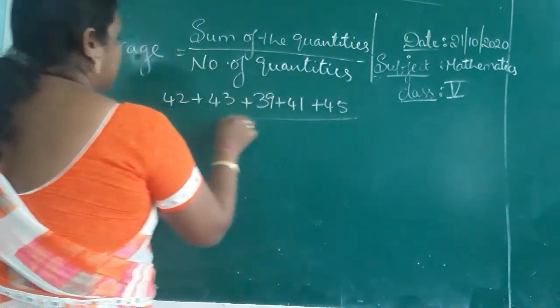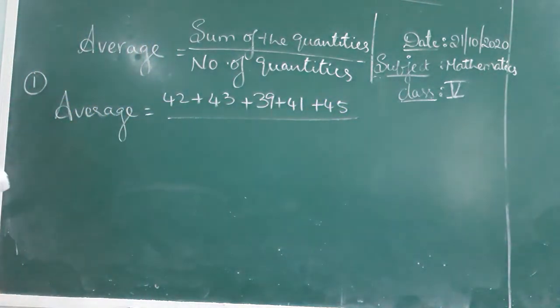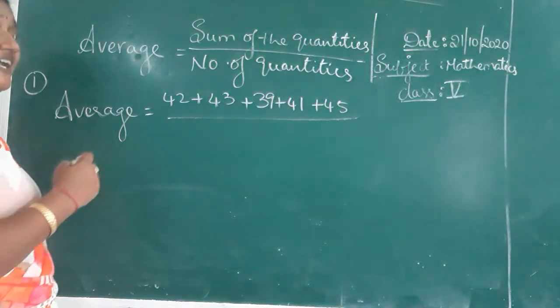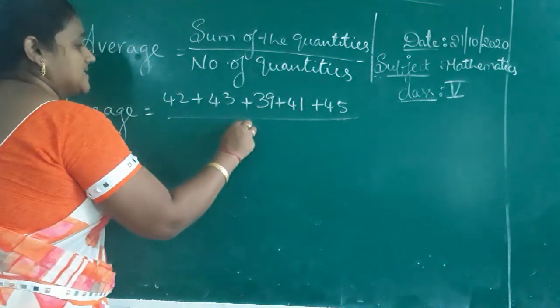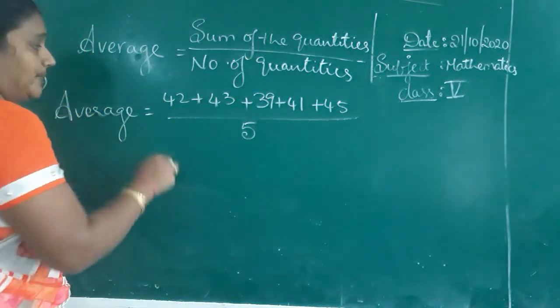Attendance for 5 days was given, and they are asking for the average. The total is 42, 43, 39, 41, 45, divided by the number of quantities. How many quantities are there? 1, 2, 3, 4, 5. So divide by 5.